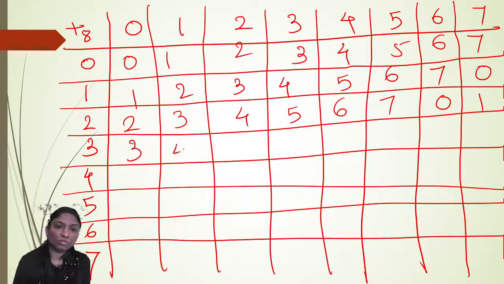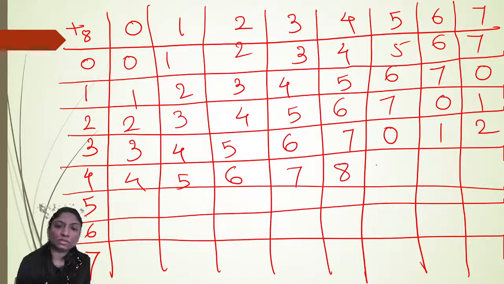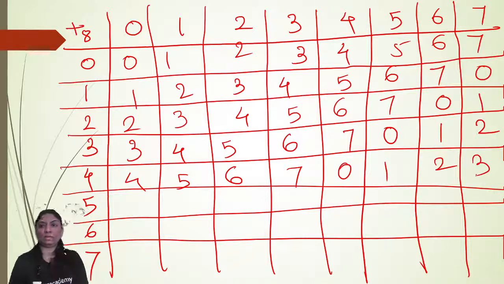Continuing, 3, 4, 5, 6, 7, 0, 1, 2. Then 4, 5, 6, 7, 0, 1, 2, 3. 8 divided by 8, remainder is 0; 9 divided by 8, remainder is 1; 10 divided by 8 and 11 divided by 8.